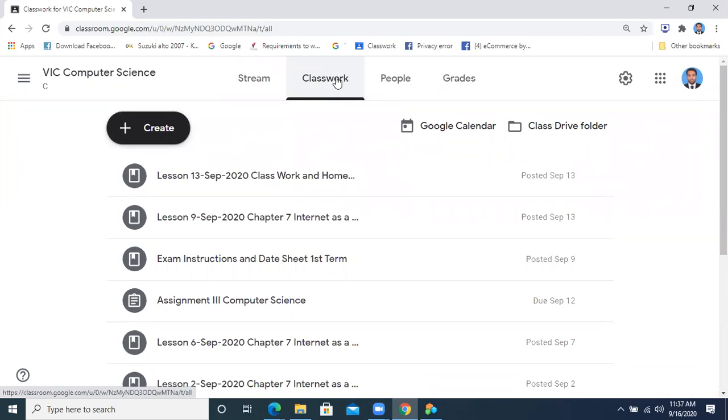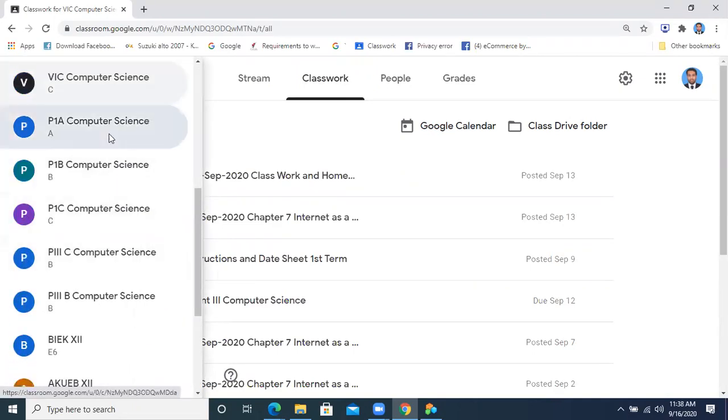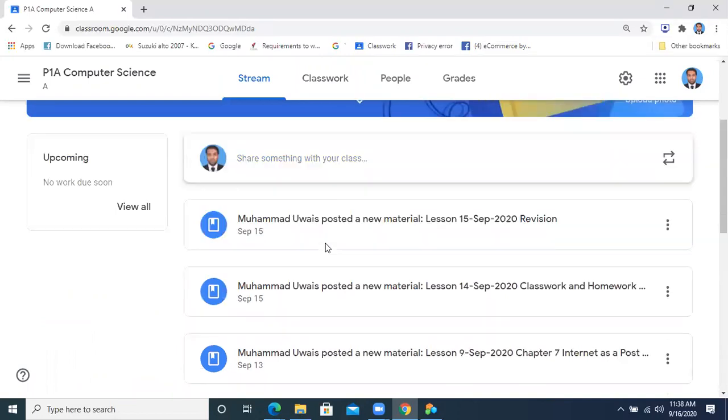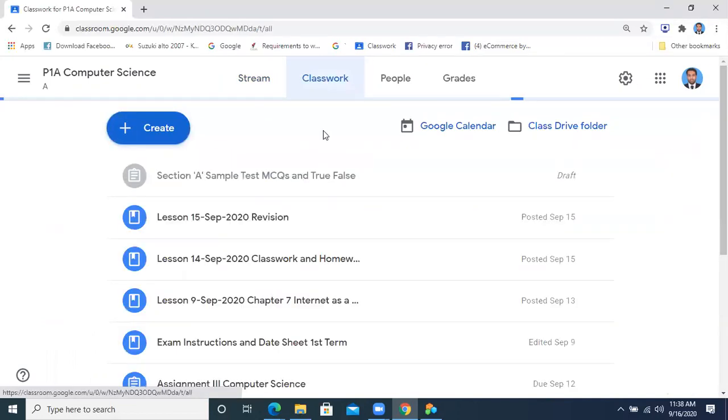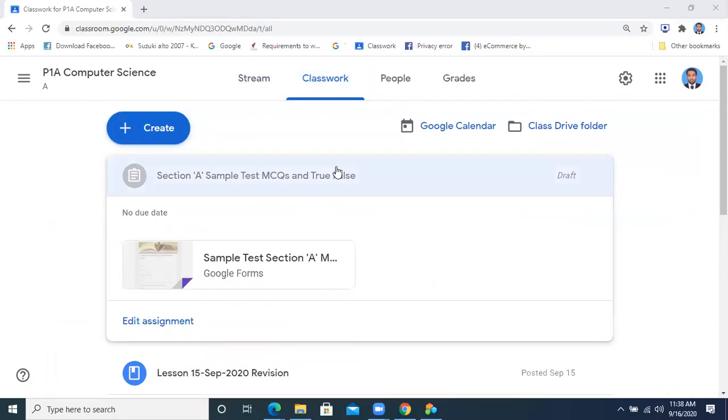I want to take a class test so that you have an idea. You must have an idea of how you are going to have your paper of MCQs in your exam. So I am going to give you the idea about it.